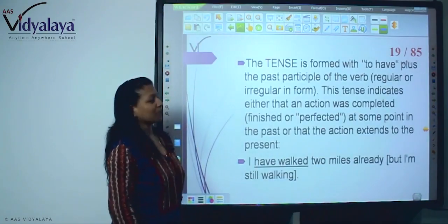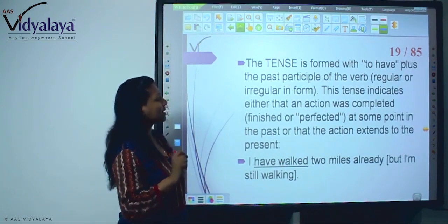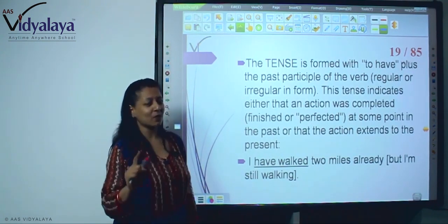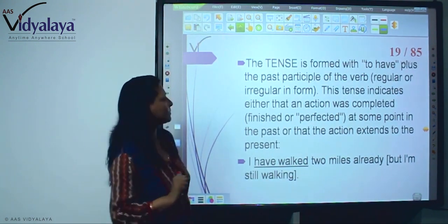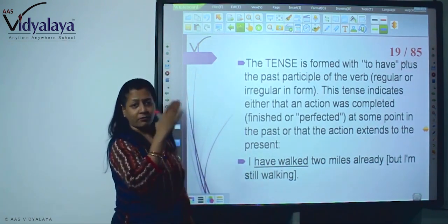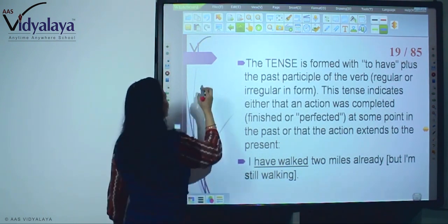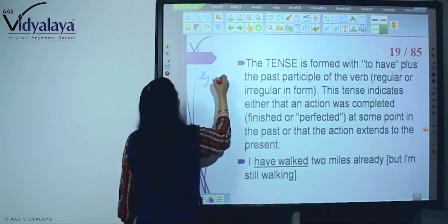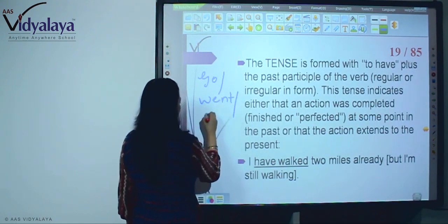The present perfect tense is formed with to have plus the past participle of the verb. Always remember, the past participle is the third form of the verb: first form, second form and third form. For example, go, went, gone.